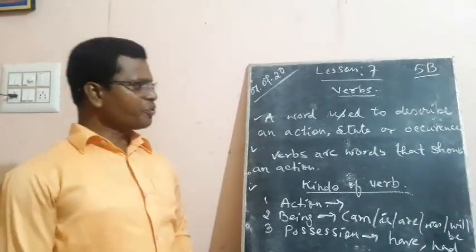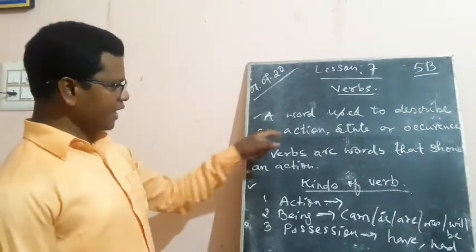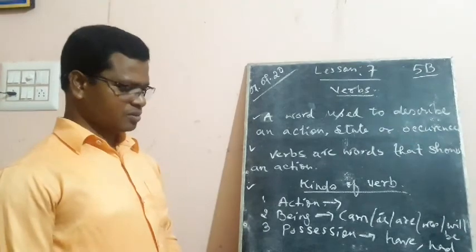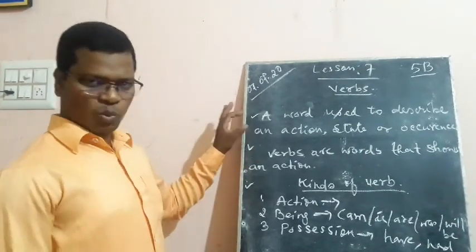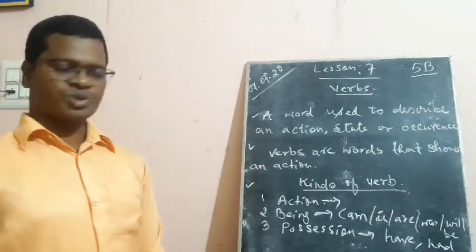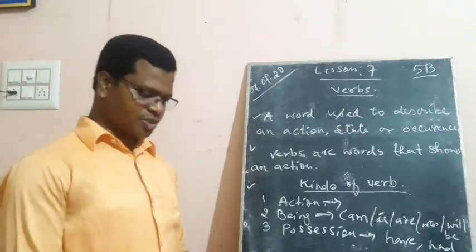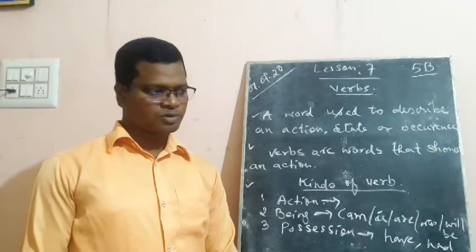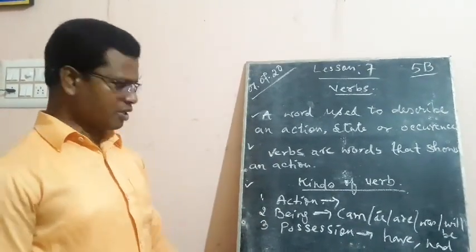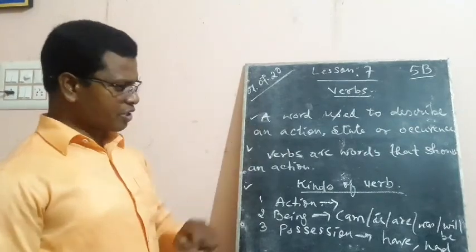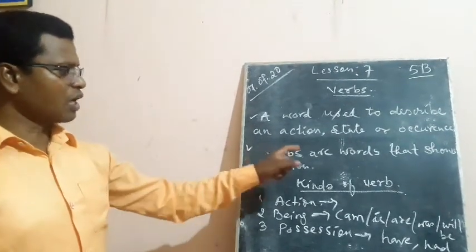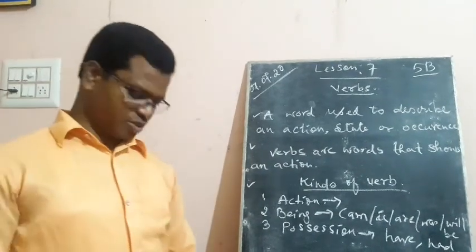A word used to describe an action, state or occurrence. I'm reading it once more. A word used to describe an action, state or occurrence is called a verb. And you can write the other definitions as well. You can see there, verbs are words that show an action. So what are verbs? Verbs are words that show an action.